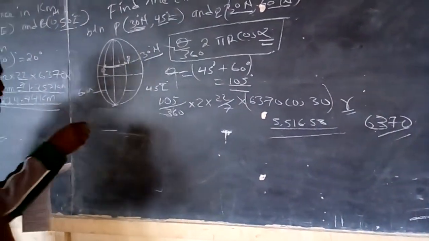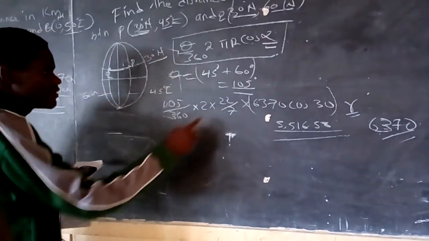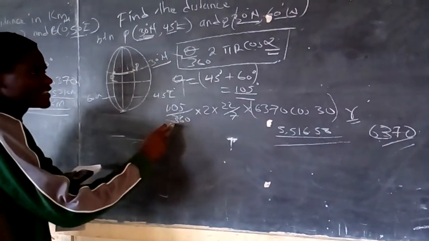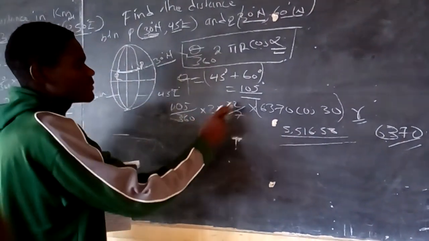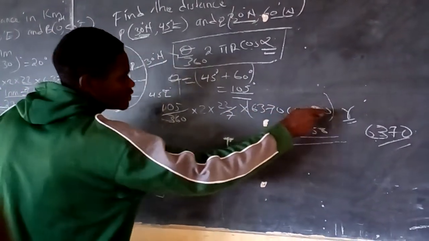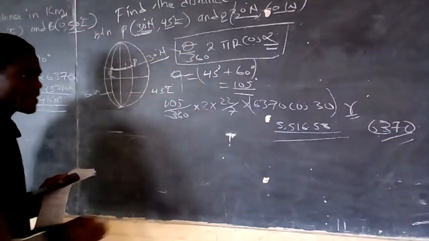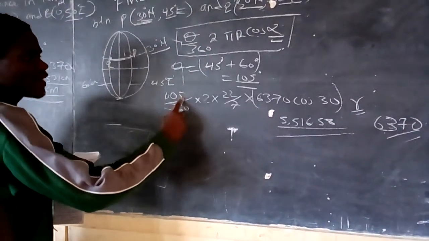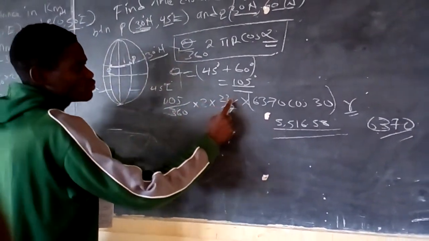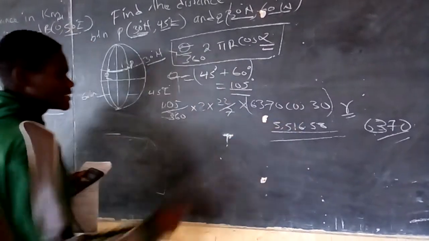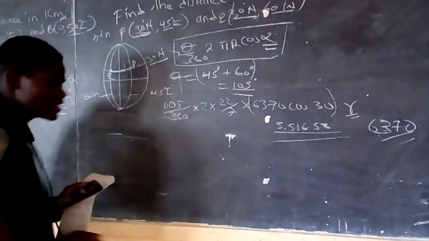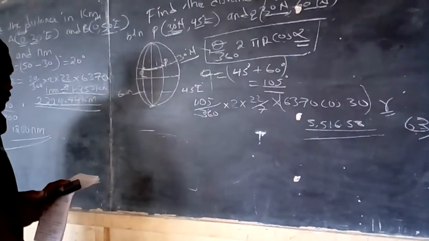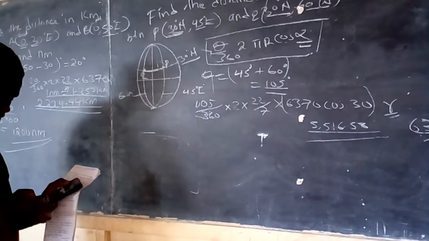Now we want to find the distance. Let's find the distance now. The distance is 105 over 360 times 2 times 22 over 7 times 6370 cos 30. Now I can just say 105 times 2 times 22 times this answer divided by 360 times 7. Now let me get that.